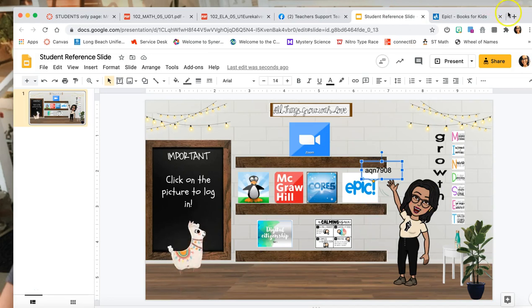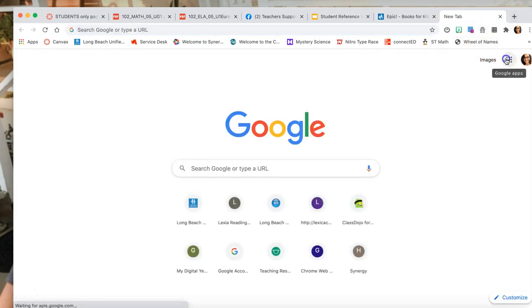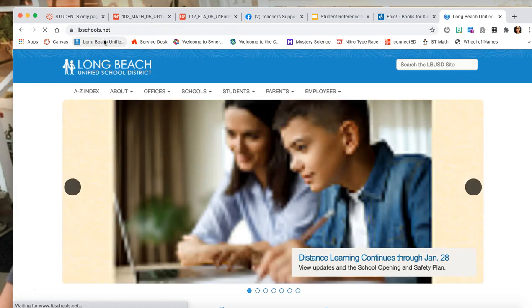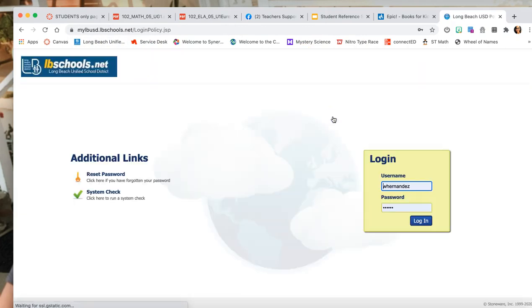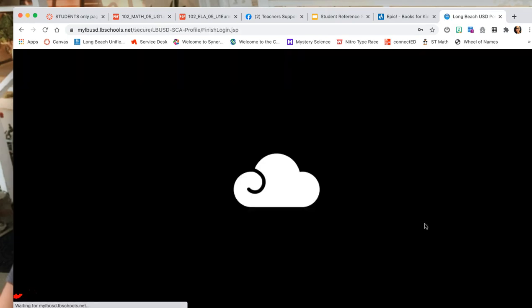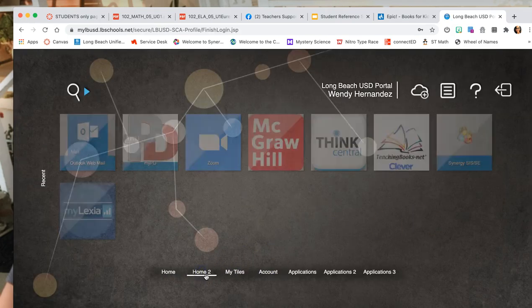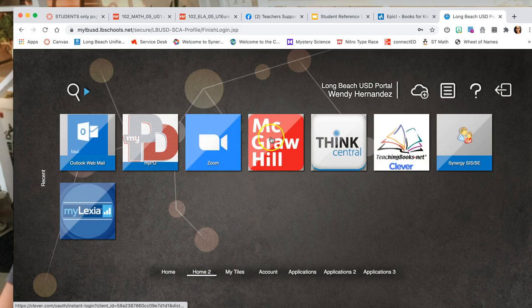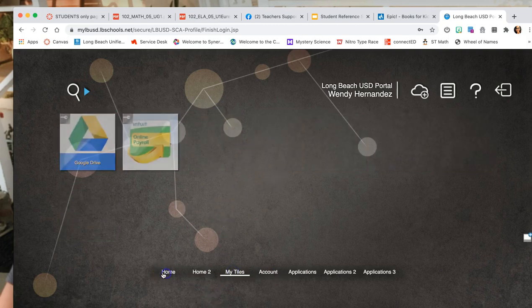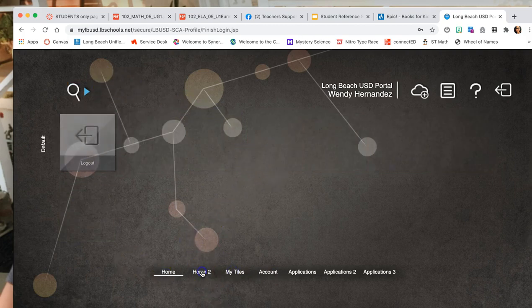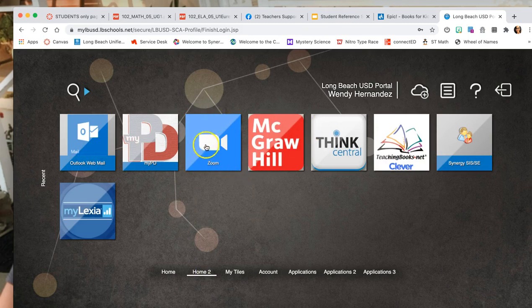To begin with, you have to make sure that you go to the portal. So when you go to the portal, I'm going to go to lbschools.net. You go to your portal. Now, the way that I do this is I did a screenshot of all of the different apps that I wanted. So you saw that I had McGraw-Hill, I had a Zoom button, I had Gigi. So the way that you do that, obviously, is you look for whatever it is that you want to make a screenshot, and you do it.